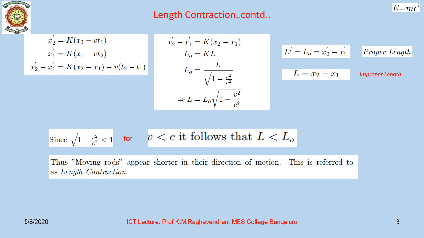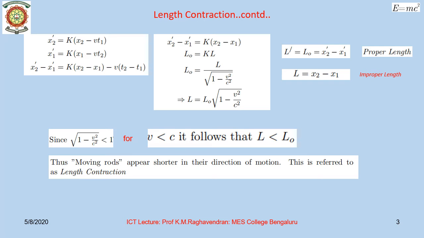Since the coordinates of the ends of the rod in the frame S should be measured at the same instant, t2 equal to t1 will be equal to some t. Hence, we get x2 dash minus x1 dash equal to k times x2 minus x1, or I can write L naught equal to k times L, where L is the length of the rod measured by the observer S with respect to whom the rod is moving.